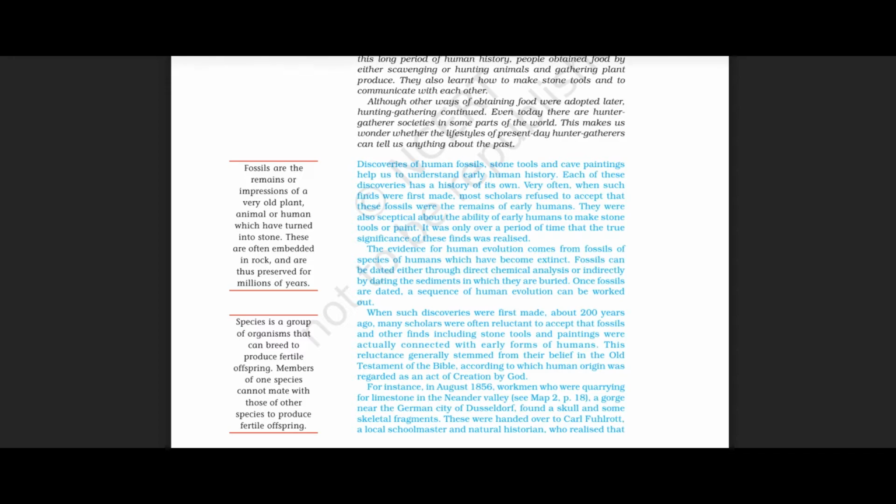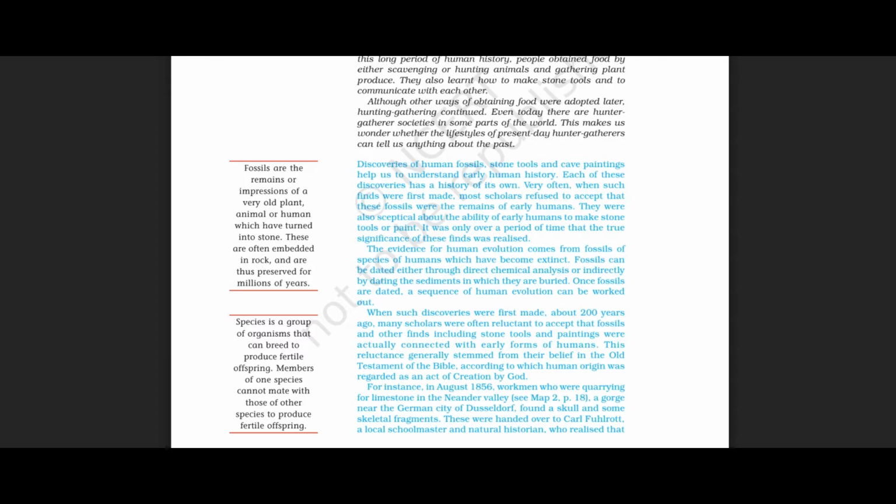Please note it. Discoveries of human fossils, stone tools, and of course cave paintings help us to understand early human history. We have come to know about the beginning of human history only through the discoveries of fossils, and the cave paintings and stone tools which they left in some parts of the world. And each of these discoveries has a history of its own. Human fossils have a history of their own, stone tools have a history of their own, and cave paintings also have a history of their own.